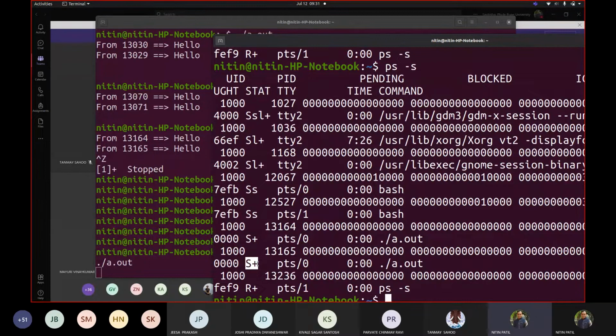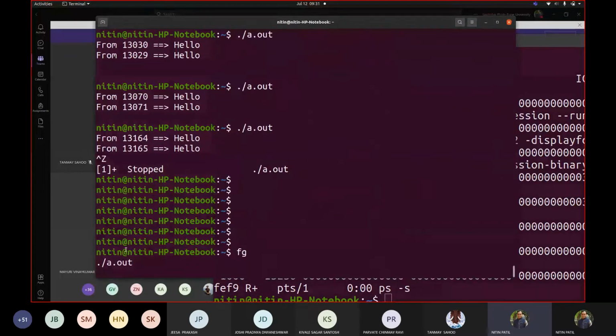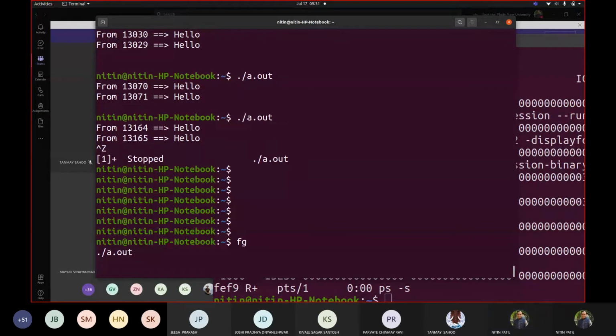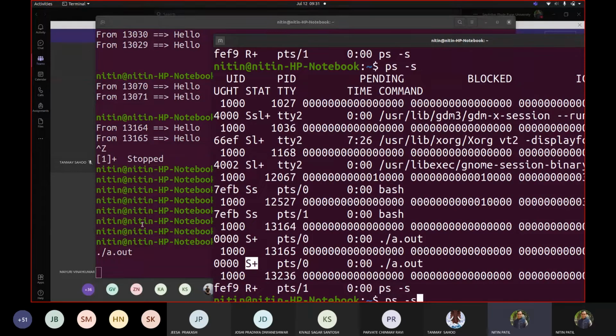Correct? That means now, has the code got printed? Has it printed anything here? No. Now I am executing that code. So I pressed the enter key. Now let me see what happened: one of the processes is shown as Z plus.